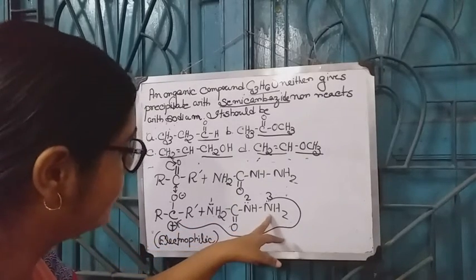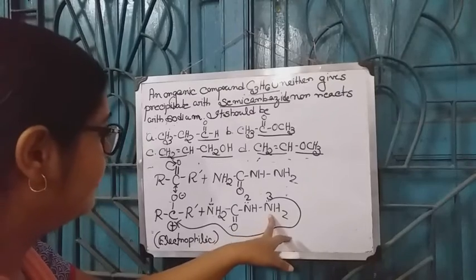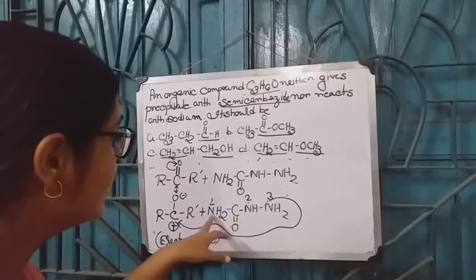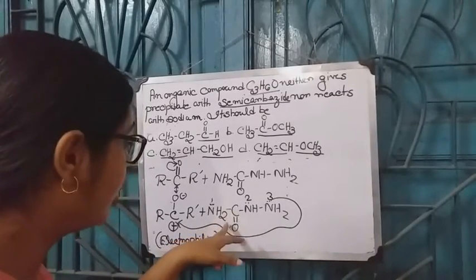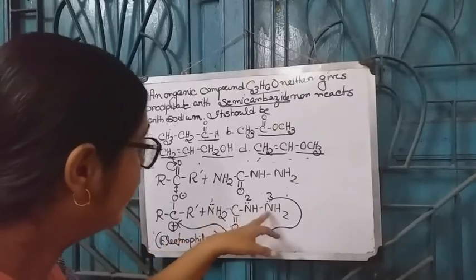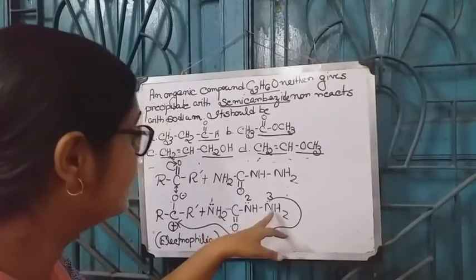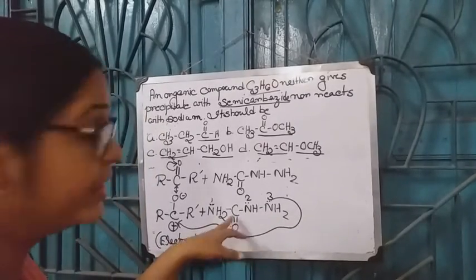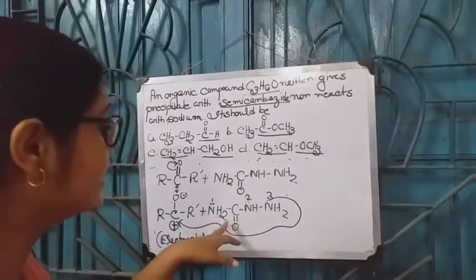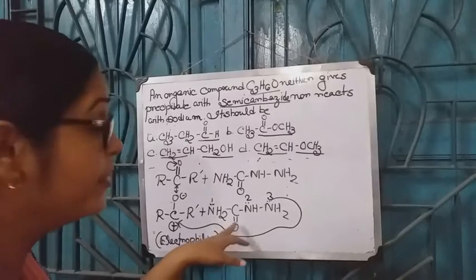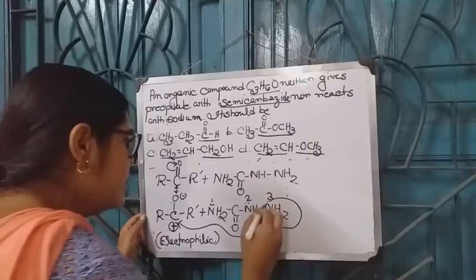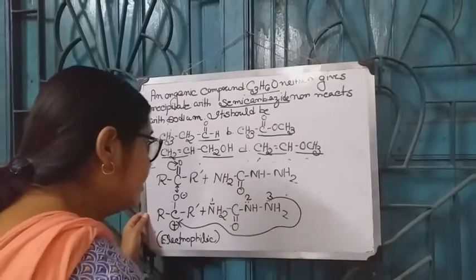This lone pair of nitrogen is more nucleophilic than N1 and N2 because these two lone pairs are involved in conjugation with the carbonyl group, therefore they are less available. But this lone pair of nitrogen is too far from this carbonyl group, therefore it cannot participate in conjugation with this C double bond O group, and therefore it is more available for donation. So it donates its lone pair to this carbonyl carbon.